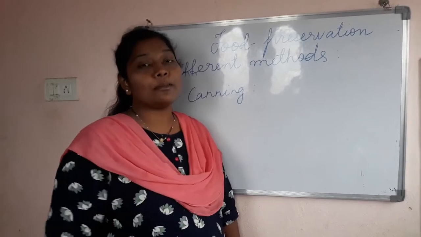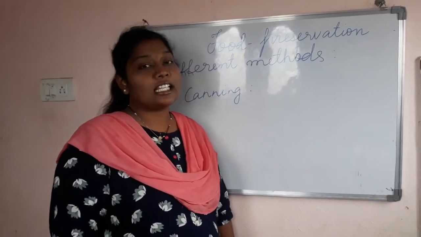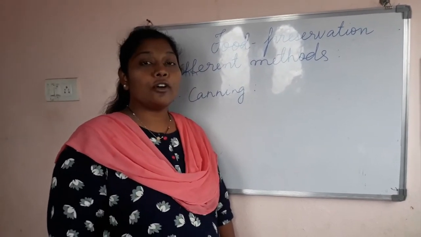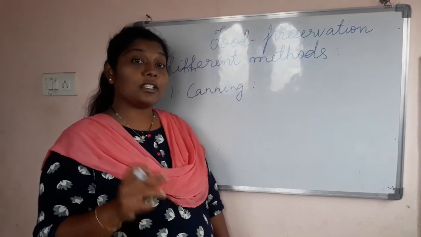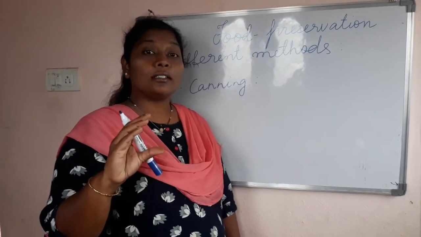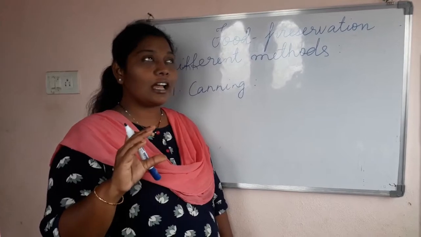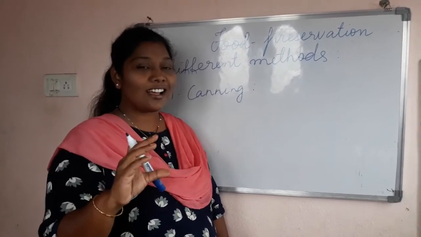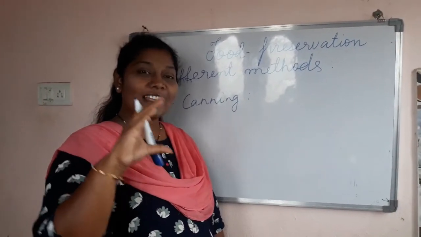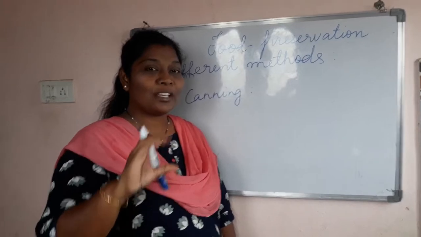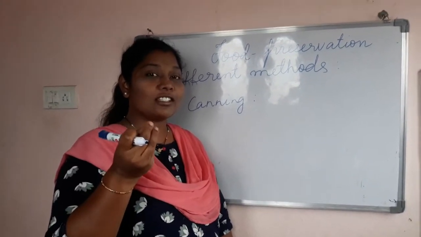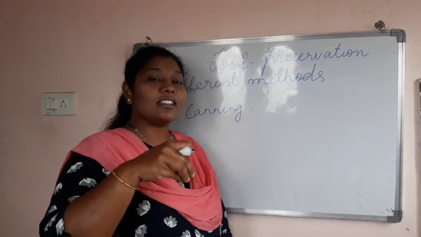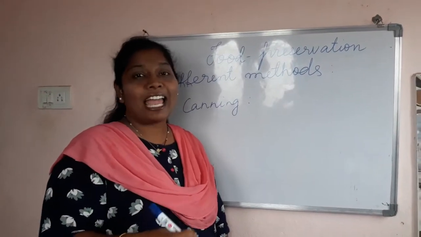Why is canning important? The canning technique is generally used for fruits and vegetables, and sometimes even for sweets. I think you have seen rasagullas. You can get the container from the shop, and if you bring it and open it, you can nicely take out the rasagullas which are present in the juice in the cans.